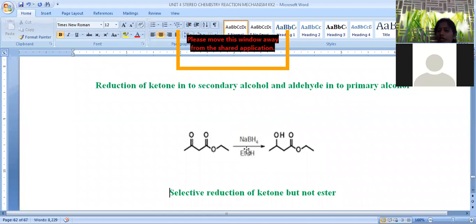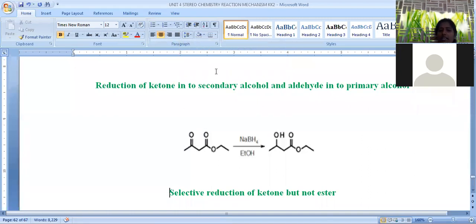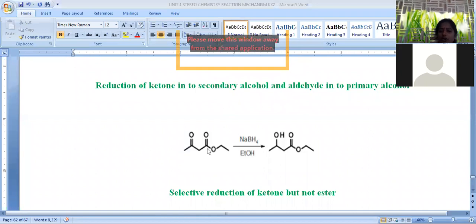But in the case of sodium borohydride, it will not interfere with this ester functional group. It will not reduce the ester. It is selective only for the reduction of the ketonic functional group. This ketone is converted into a secondary alcohol, whereas the ester group is unaffected in the sodium borohydride reduction.